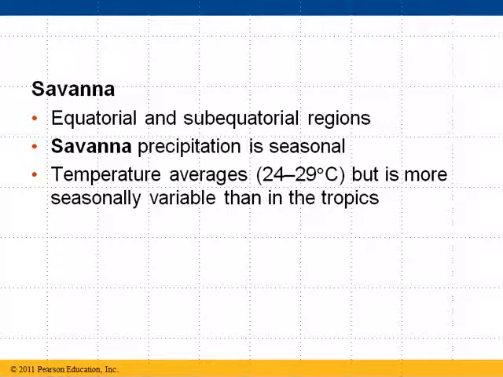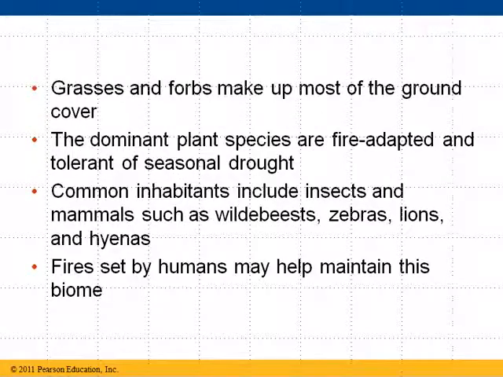And savannas are primarily dominated by grasses and what we call forbs. You won't find a lot of trees or forest. It's mainly going to be different types of grasslands. Most of them are fire adapted and tolerant of seasonal drought. So most of them can get through a season that's very dry as long as they have a little bit of water at some point during the year.